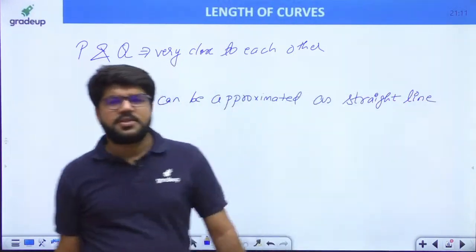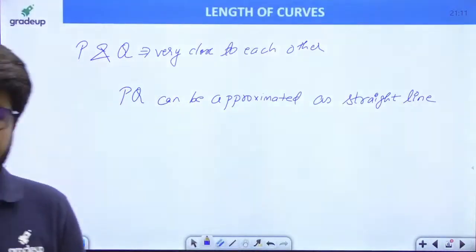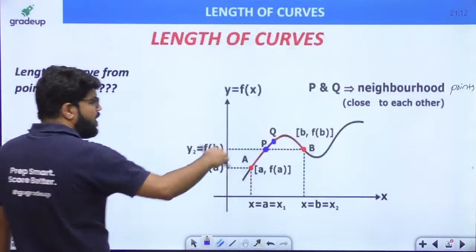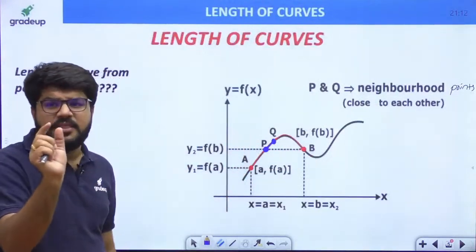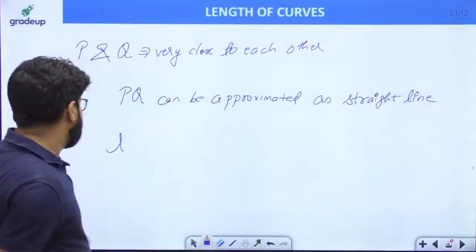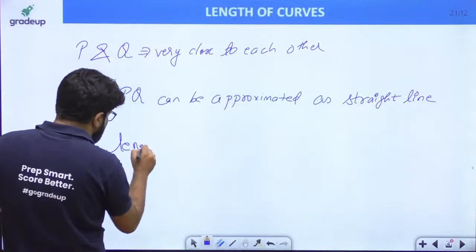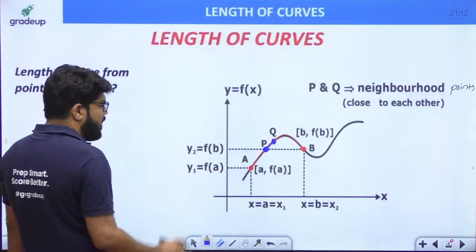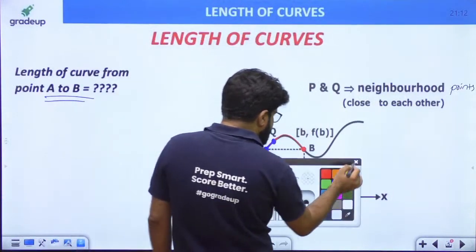It can be approximated as a straight line. Yes. Right. So what is the length PQ? Forget about the length AB. Let us find the small length PQ. So guys, what is the length PQ?